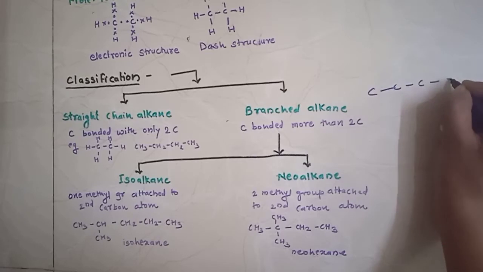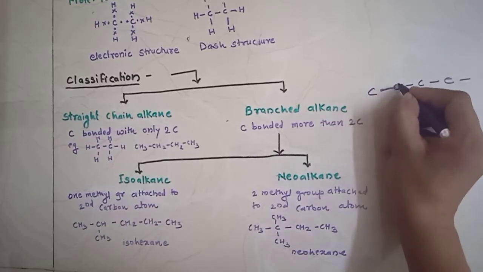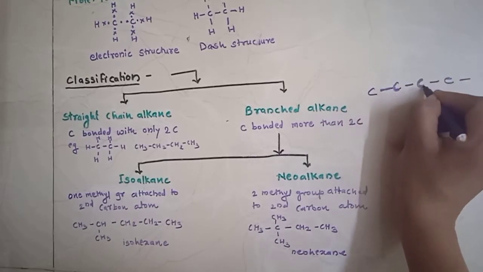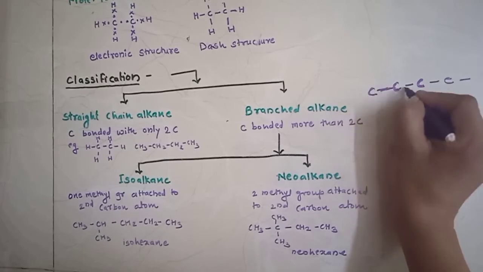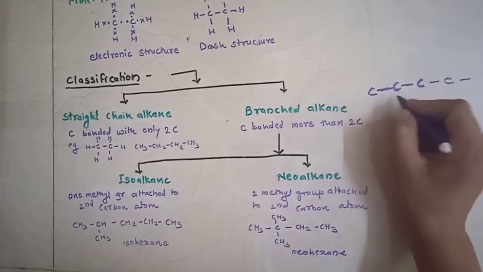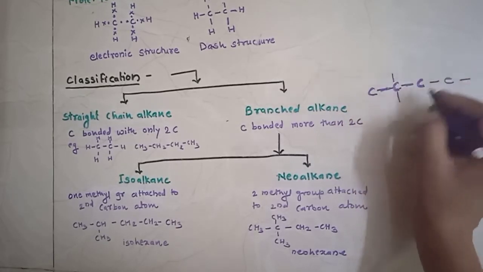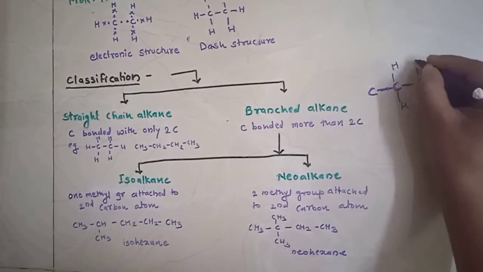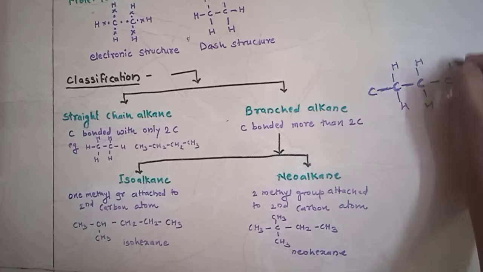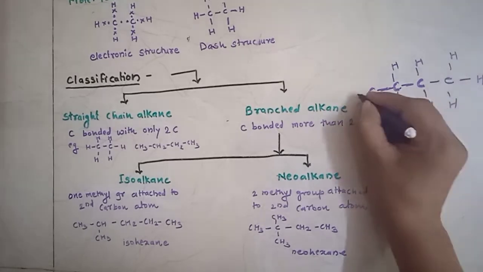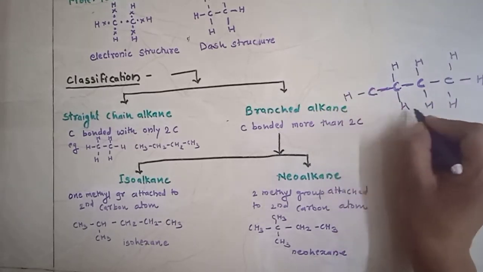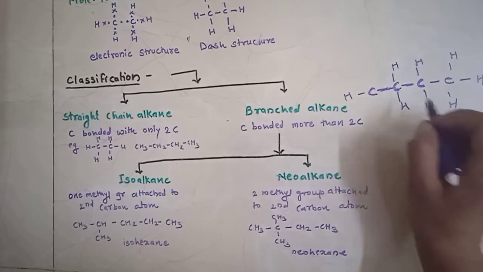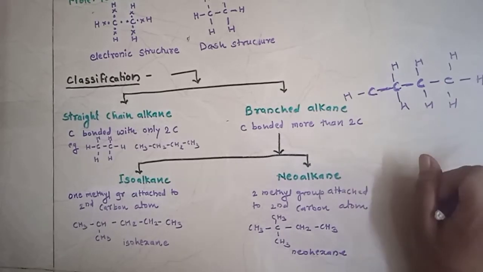Look here, this carbon is bonded with two other carbons, with two valencies completed with carbon and two with hydrogen. This is a straight chain alkane, meaning there is no branching or attachment of other groups.